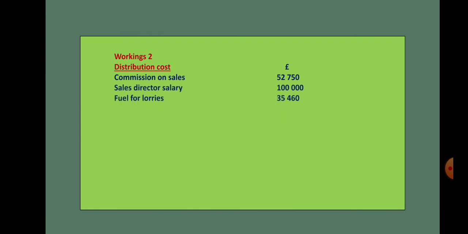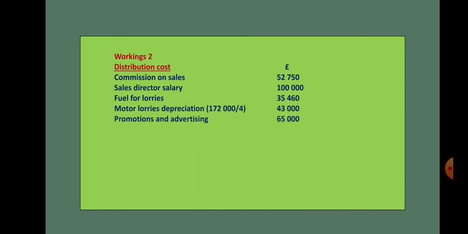Now let us come to the second workings, which is distribution cost. In this, we will be taking all the expenses relating to transportation, selling and storage. First, commission on sales, which is spent for selling the goods. Then sales director's salary. Then fuel for lorries. Normally any expenses relating to the transport vehicles like depreciation of lorries or fuel for lorries or maintenance of lorries, all should come under this heading. Then motor lorries depreciation also.